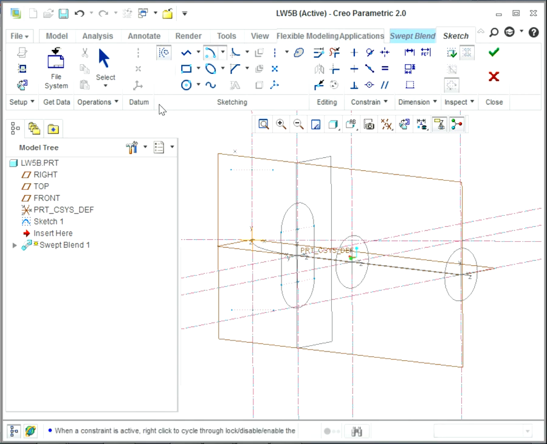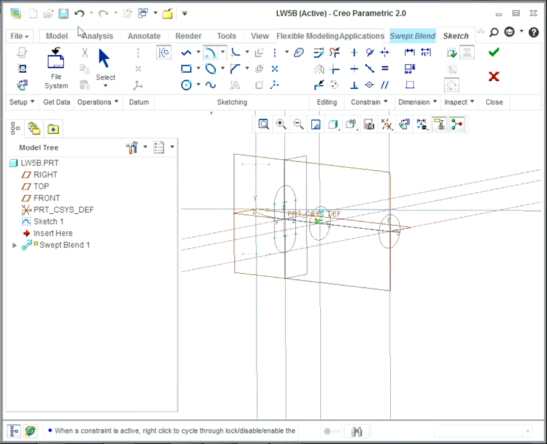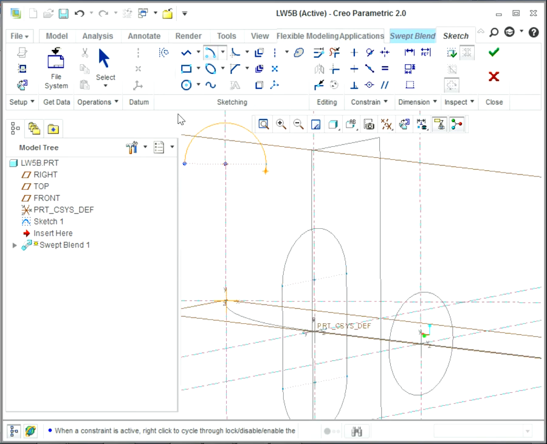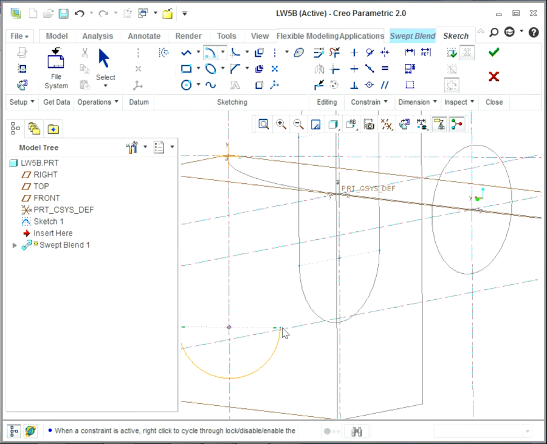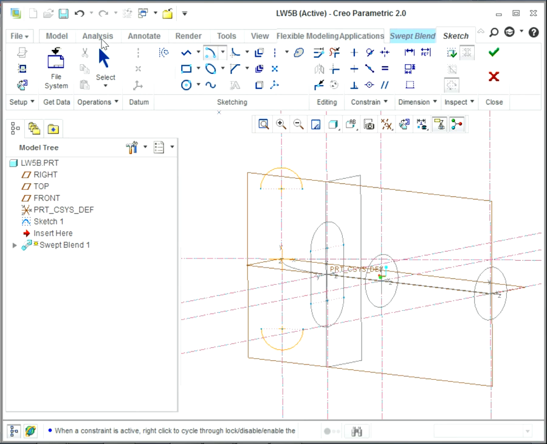Again, I will use arc with the center, which comes in here and here. And then I will connect it with 2 lines.